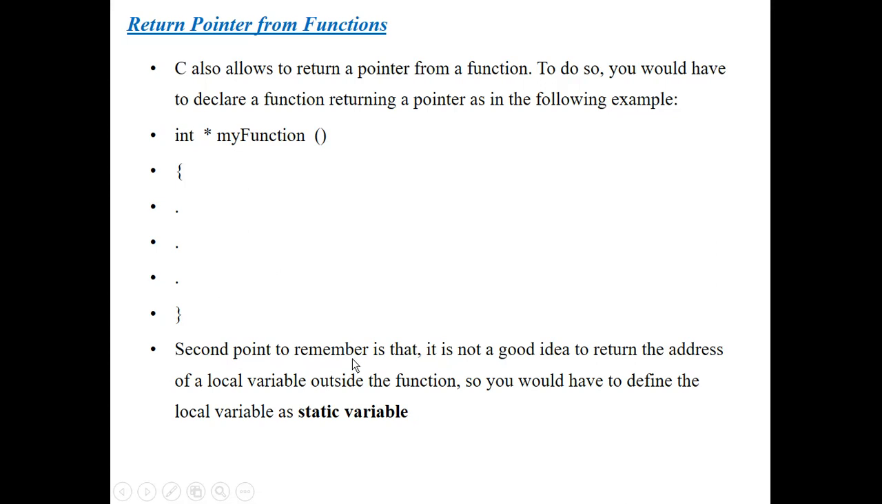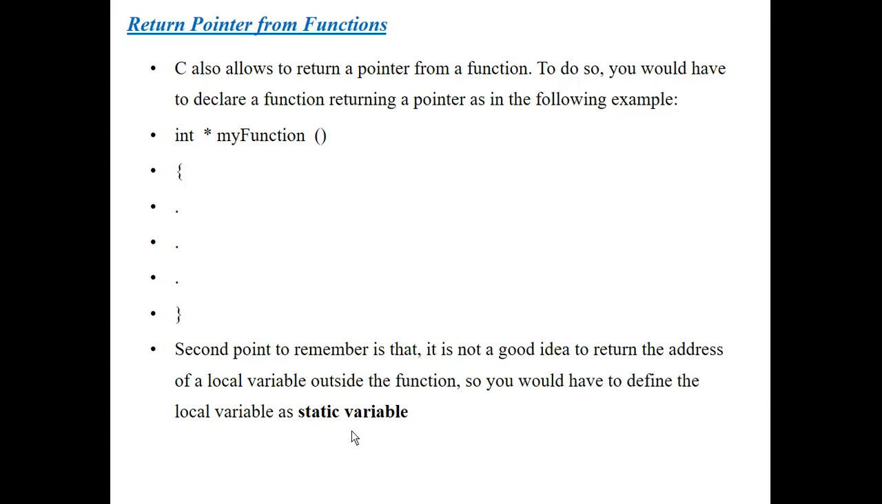Here I have mentioned the second point to remember: it is not a good idea to return the address of a local variable outside the function. A local variable outside the function will not work. That's why you have to define the local variable as static. So in order to use variables which are defined under a function outside of it, make them static. That's why we make the local variable static while writing programs that return pointers from functions.